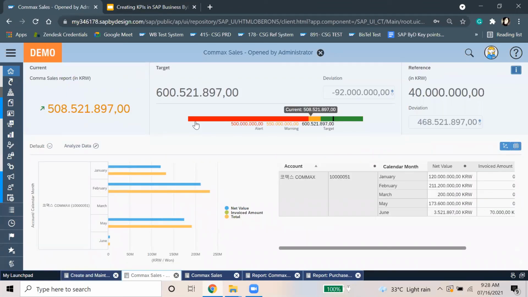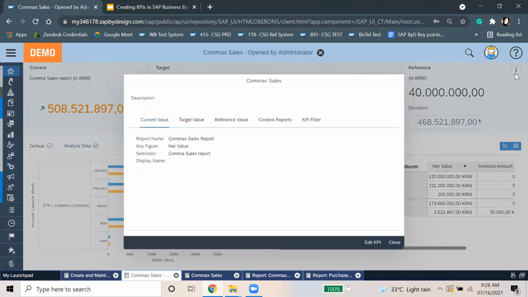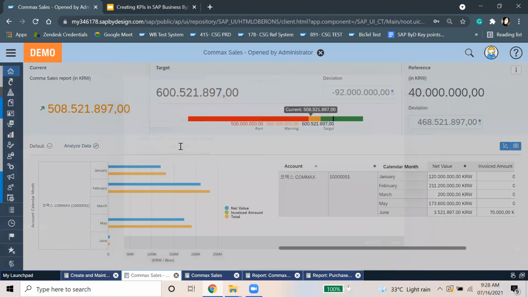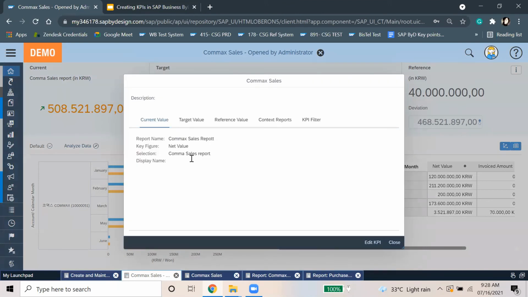It is great. Here we can also see, on this I mark, what has been set. The report name is this one, then the target value will show here, then the fixed value source, which is the reference value here. Then if we have any context, the KPI filter. Everything we have put in our KPI will be visible here.